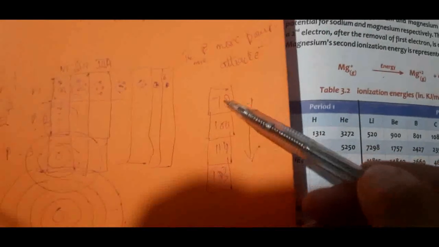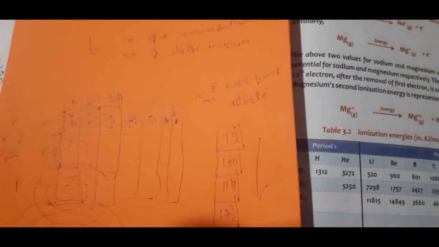So what is the case? The case is that covalent radii also increases from top to bottom. And what would be the reason? The reason is that the radius increases because of the increasing number of shells and the decreasing power of nuclear attraction, right?